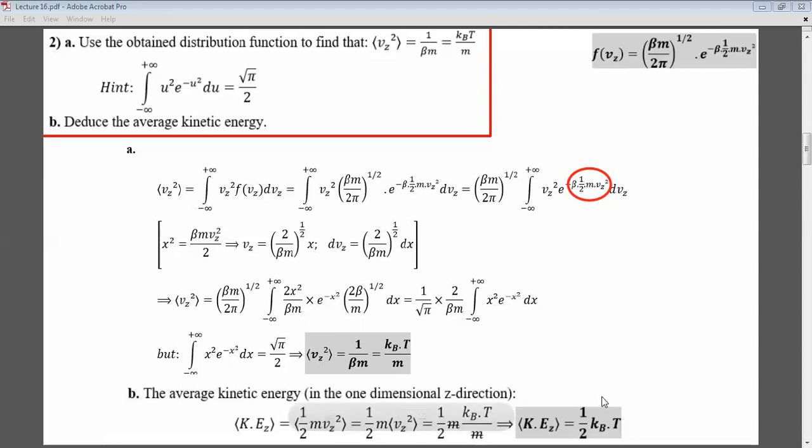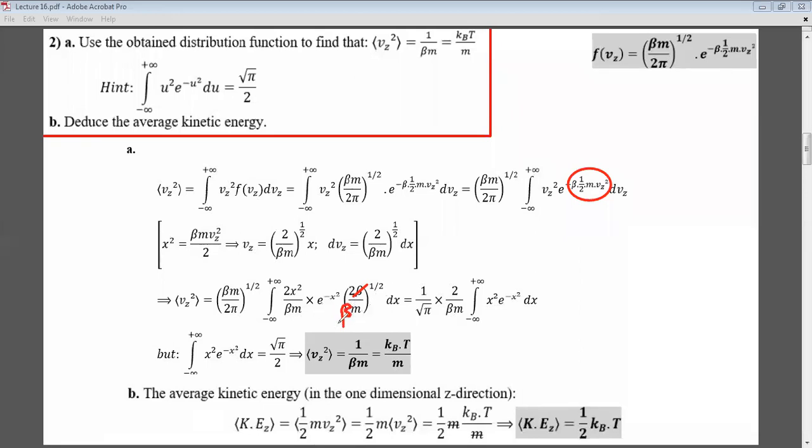Here there is just one thing. This beta is not here. So this is dvz. It is square root of 2 over beta m. So the beta is down here, okay, in the square root.